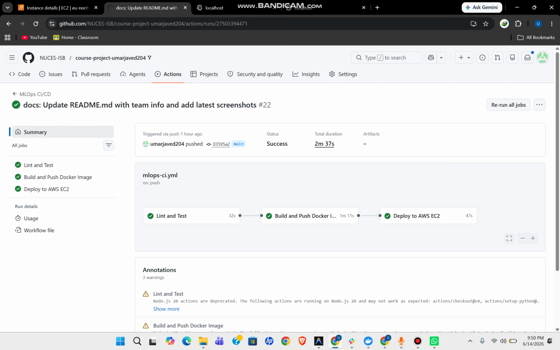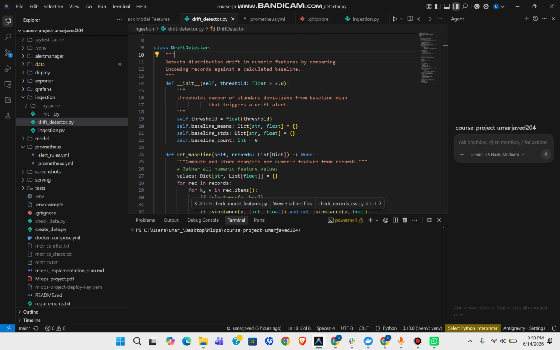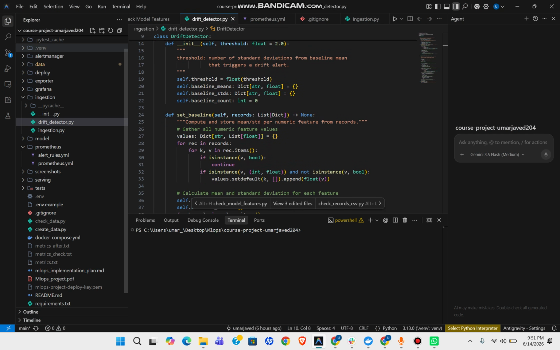Moving to CI/CD and AWS deployment security. For continuous integration and delivery, I have configured a GitHub Actions pipeline. On every push to the main branch, it runs lint checking with Flake8 and unit tests using PyTest. If successful, it builds a Docker image and pushes it to Docker Hub.